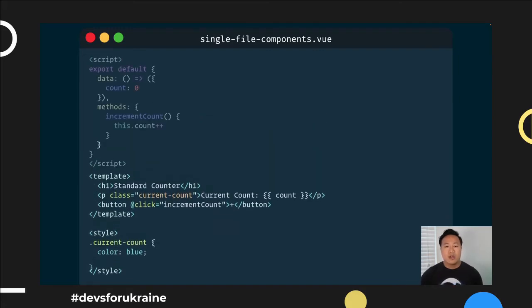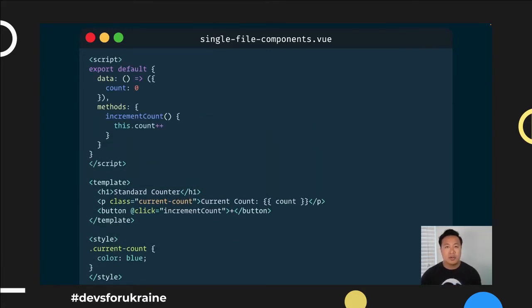In addition, what if we wanted to couple logic with it as well? Well, that's easy. We also then just drop in the script block. And that allows us to incorporate reactive data, event firing, and all those things all in one file. And the beauty of doing things this way is that you're actually encapsulating and scoping all of your logic, your templating, and your styles in one file, which means that whenever it's time to delete something or move something, you know what was basically impacting the file, and you don't have to worry that something else is depending on it.